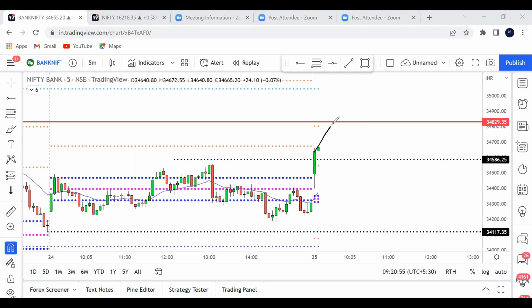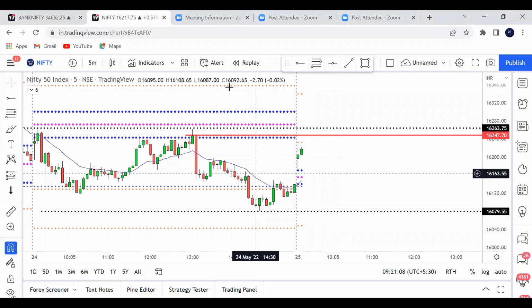Because to make this much profit, you are risking this much. It's not even a proper 1:1 risk reward. Target here, stop loss here. So it doesn't give you a good risk reward. Second reason, look at the Nifty. Nifty is already near the daily pivot and near the supply zone, right? Here it's a supply zone, here it's a supply zone. So Nifty can reverse, Bank Nifty also can reverse.